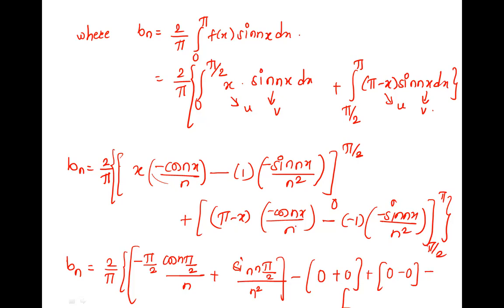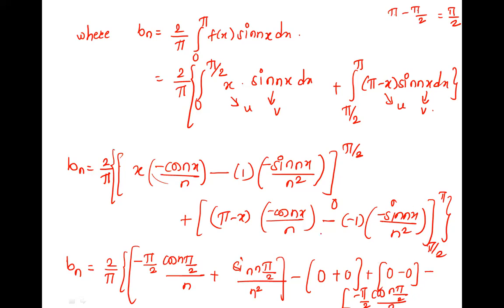So pi minus pi by 2 is pi by 2, and there is a negative sign, so minus pi by 2 into cos n pi by 2 whole upon n.